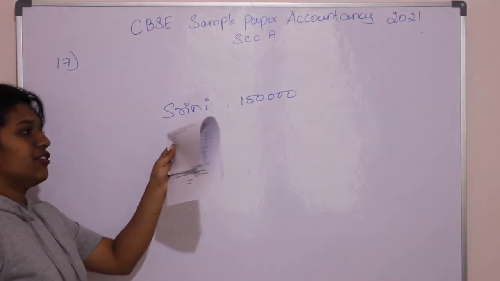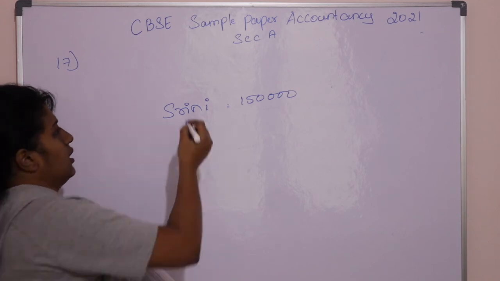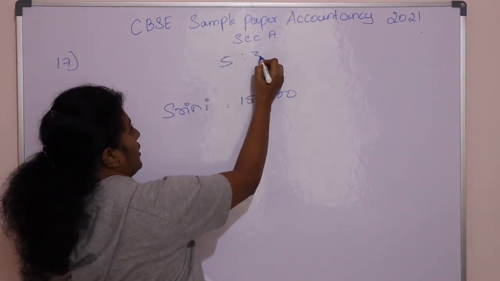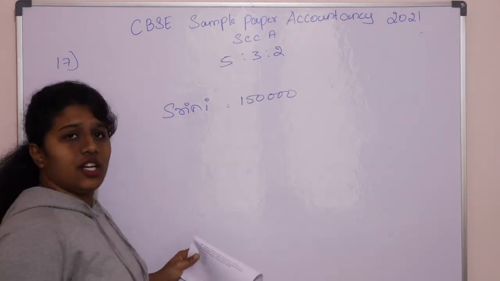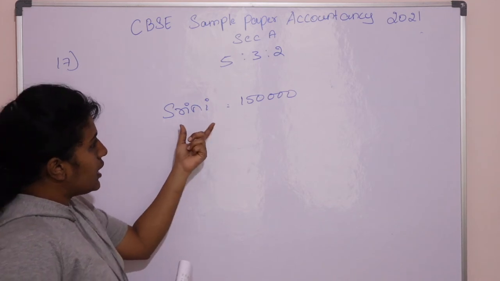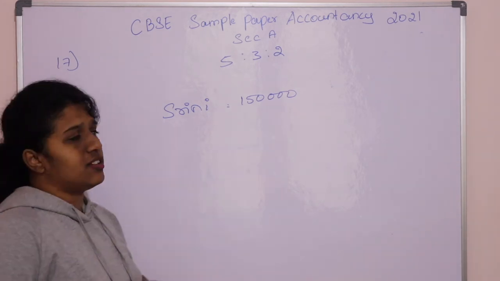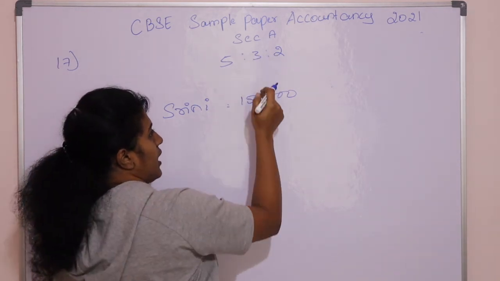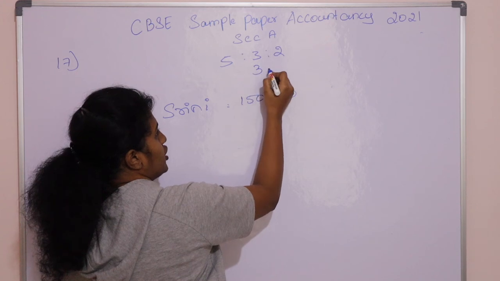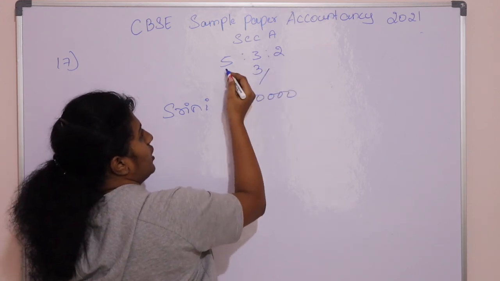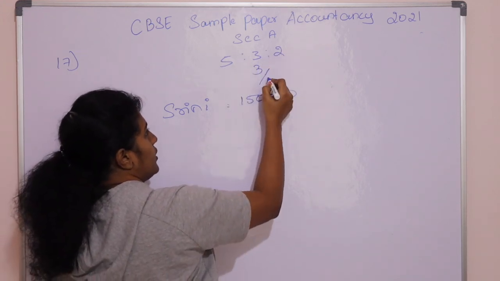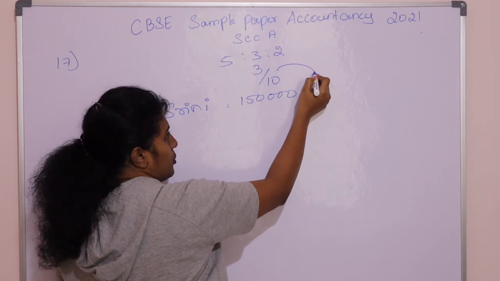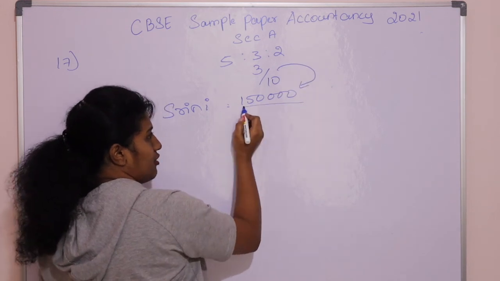The old ratio of the partners is 5:3:2. So what was his share in the profit sharing ratio? It is 3 divided by the total, 5 plus 3 is 8, 8 plus 2 is 10. For the 3/10 portion, he is getting 1,50,000.